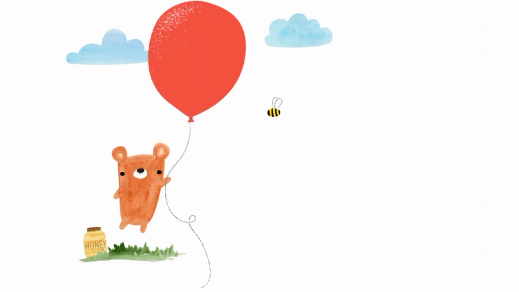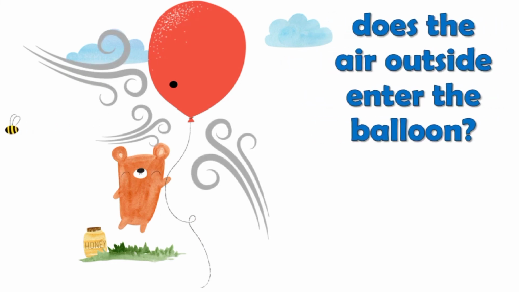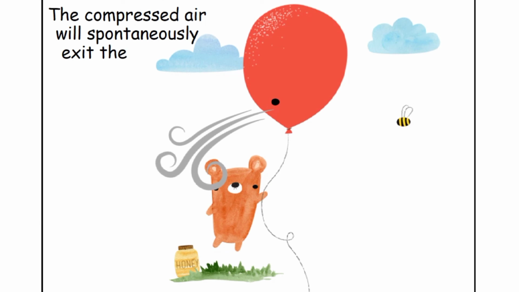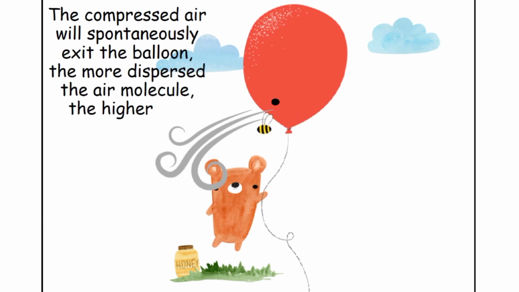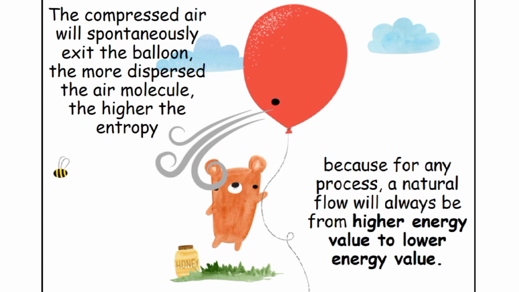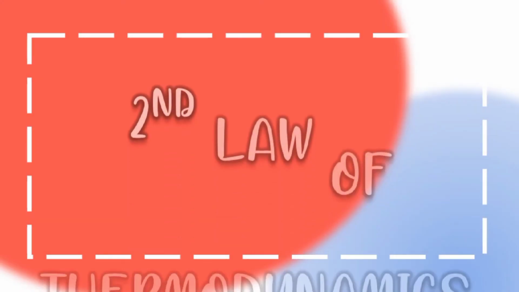Another example is the compressed gas in a balloon. When you open a small hole in the balloon, does the air outside enter the balloon? No. The compressed air will spontaneously exit the balloon. The more dispersed the air molecules, the higher the entropy, because for any process, a natural flow will always be from a higher energy value to a lower energy value.